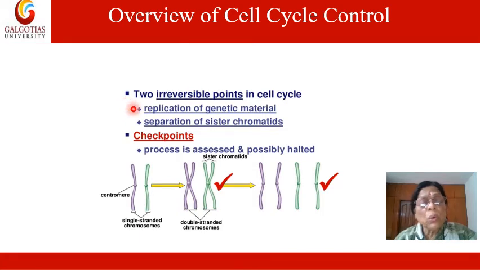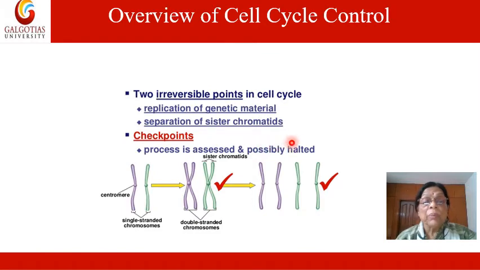There are two irreversible points in the cell cycle. One is replication of the genetic material, which takes place in S phase, and secondly, separation of the sister chromatids, when they move to the two poles.